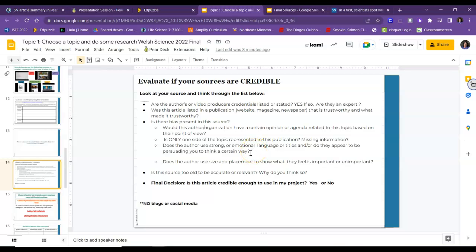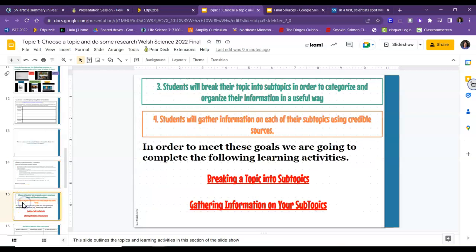Does the author use strong or emotional language or titles, and do they appear to be persuading you to think a certain way? Does the author use size and placement to show what they feel is important or unimportant? Is this source too old to be accurate or relevant? What do you think? Final decision: this article is credible enough to use in my project. No blogs or social media. You don't need to write anything on this slide. This is just to go through on the sources that you get. If you use Newsela or Science News, those are going to be credible sources.